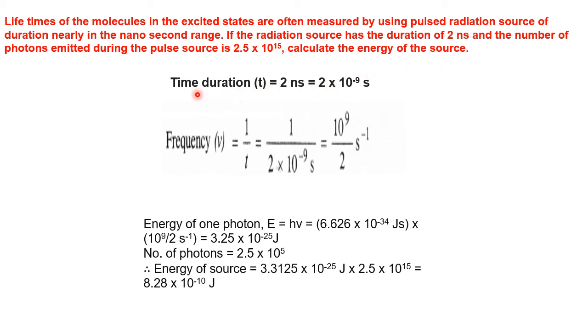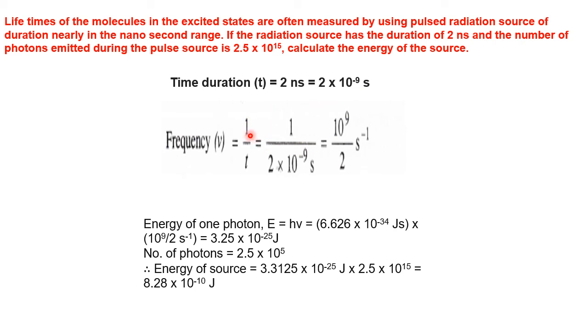So what is the time duration? It is 2 nanoseconds. In terms of seconds, multiply by 10 to the power of minus 9. So that gives you 2 into 10 to the power minus 9 second. That is the time duration. Using the time duration, we will calculate the frequency. Frequency equals 1 by t. Why have I taken this? What is the definition of frequency?